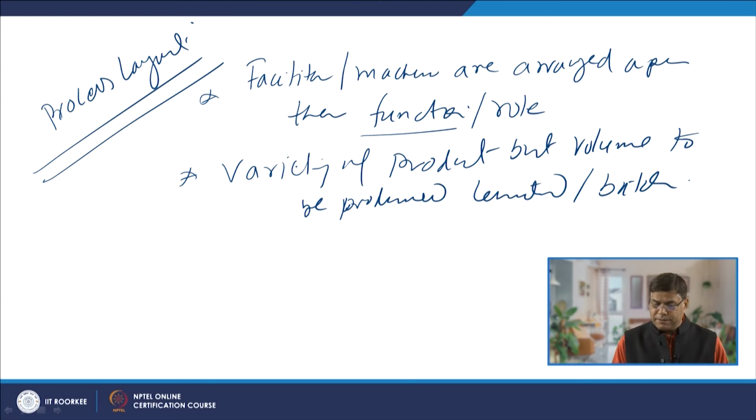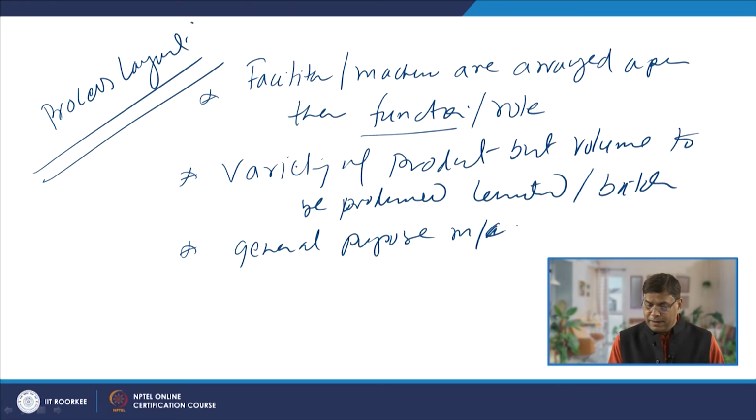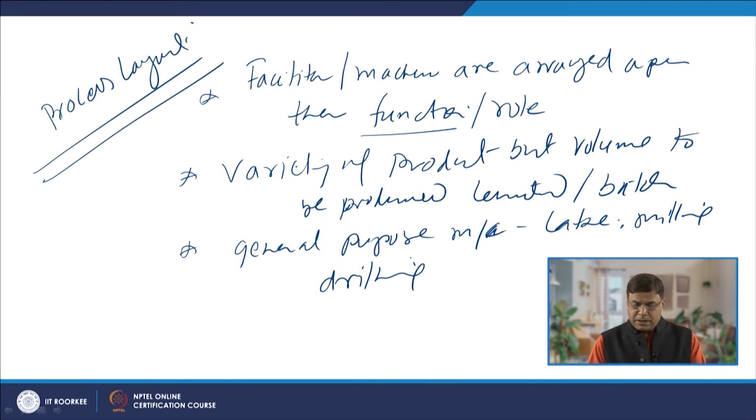So, this is justified when just a little bit of volume is sufficient to produce. This generally uses general purpose machines, like the center lathe, the milling machine, and drilling machines. These are general machines which can be used to perform a variety of jobs.